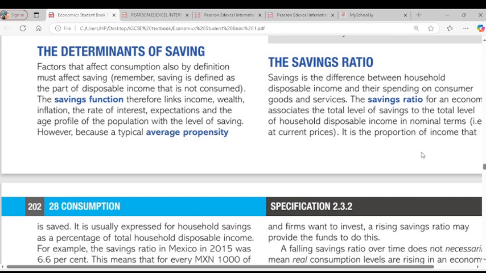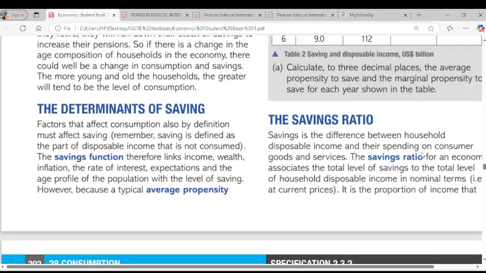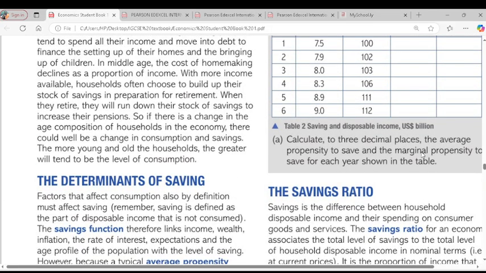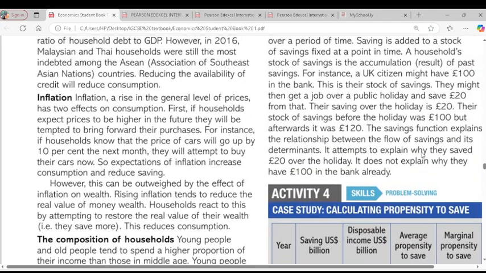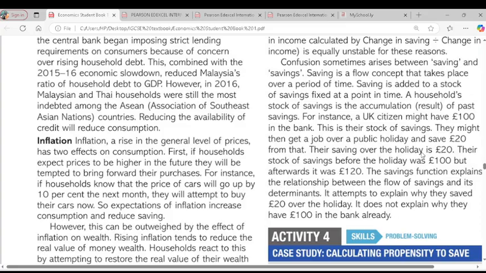So that takes us to the saving ratio. We have the marginal propensity to consume. For the saving function, we have the MPS and the APS. APS is average propensity to save, which is savings divided by income. Then we have the marginal propensity to save, which is MPS, which is change in savings over change in income. I think the point is clear, right? Yes. Okay. So we'll go to saving ratio.